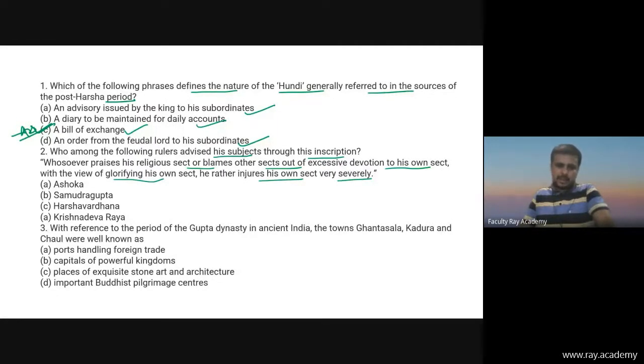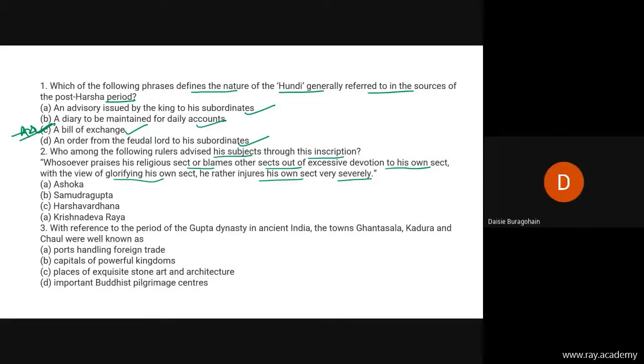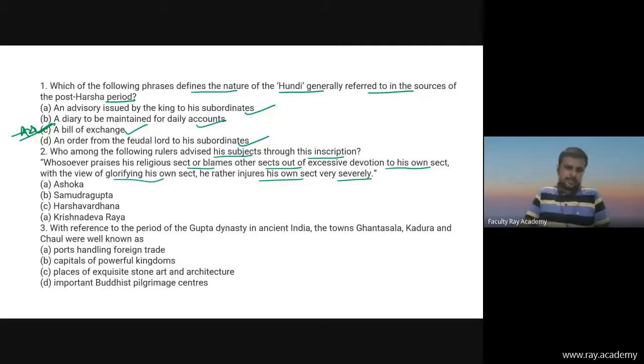Do you have any idea? If you have any idea, please comment. Don't think about whether the answer is wrong or correct. You will have to comment. Please comment. Ashoka. Anyone? Samudragupta. Okay, Samudragupta. Now I'm going to give you the correct answer. Ashoka is the correct answer. Please keep it in mind.